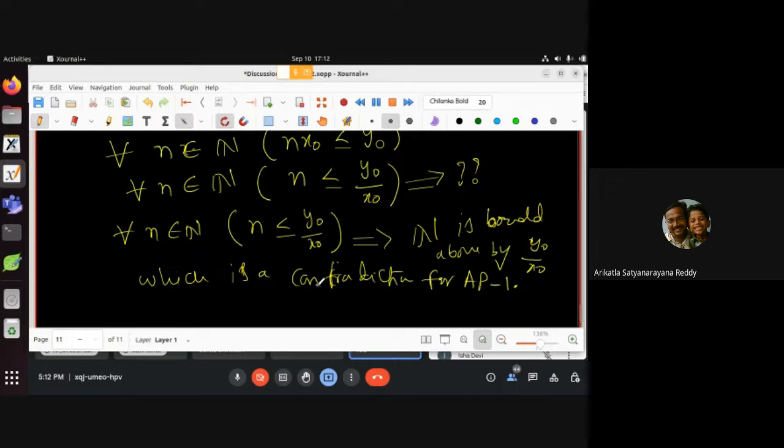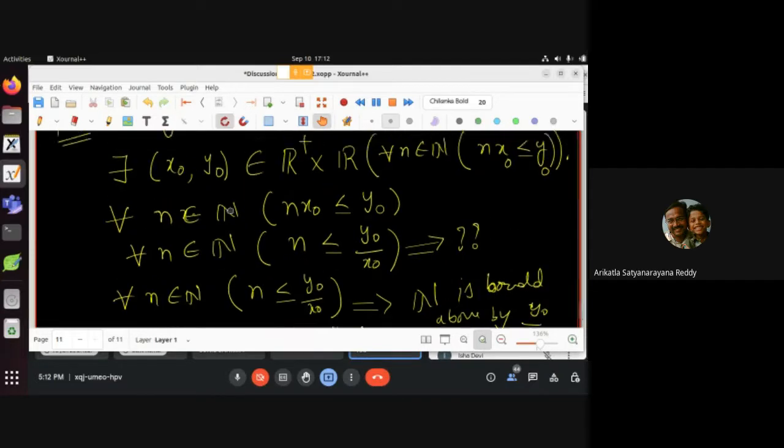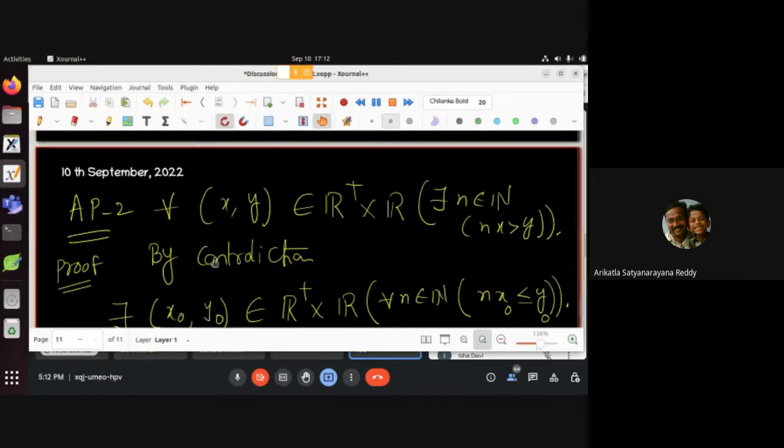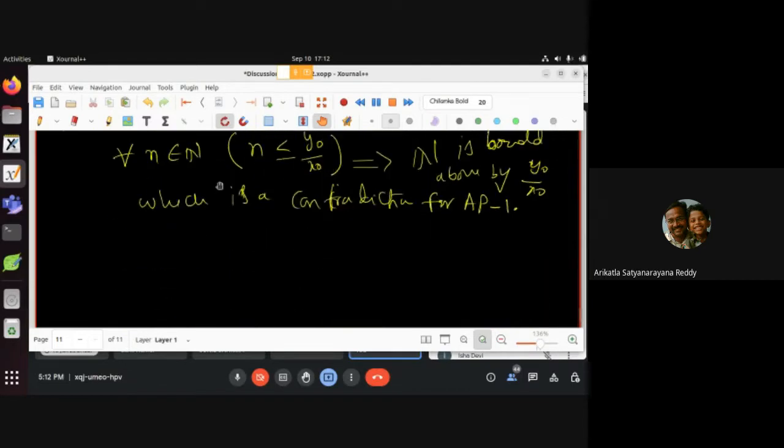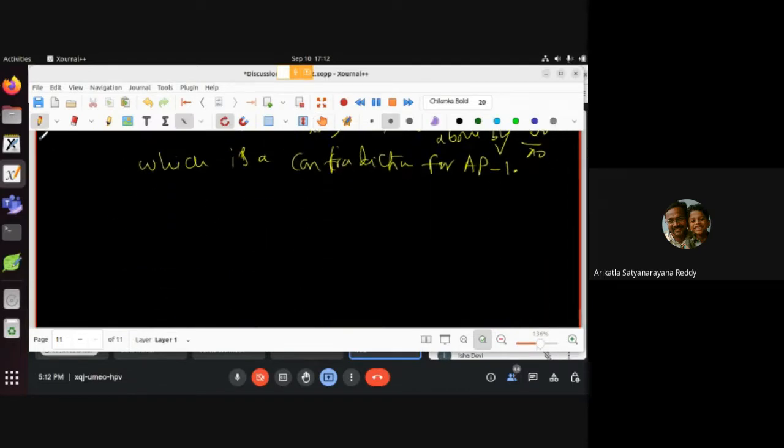So now by using AP1, we proved AP2. AP1 implies AP2. How did we prove it? AP2 means: given any positive real number x and any real number y, there is a natural number n such that nx is greater than y.